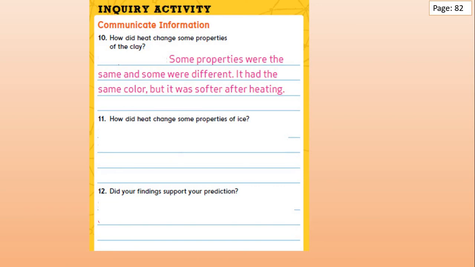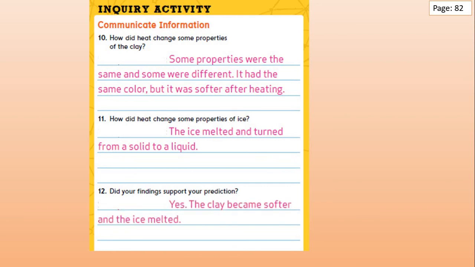Let's see question number 11. How did he change some properties of ice? As we see, the ice melted and turned from a solid to liquid. Interesting. Let's see question number 12. Did your findings support your prediction? Of course, yes. The clay became softer and the ice melted.